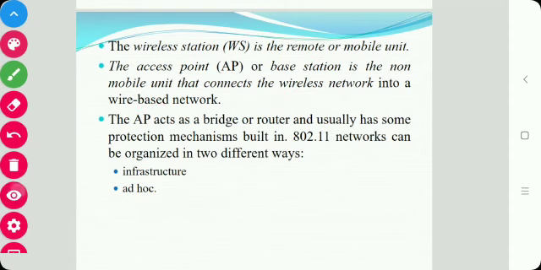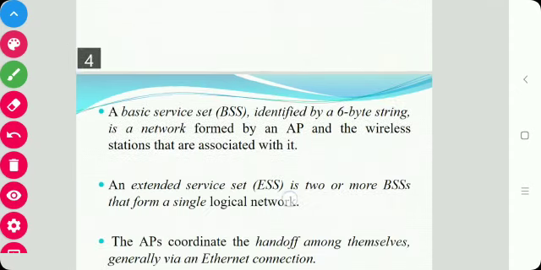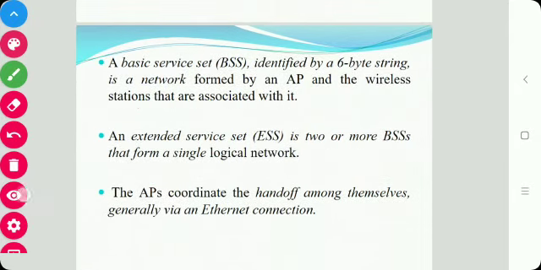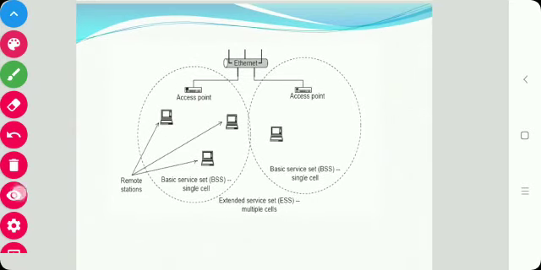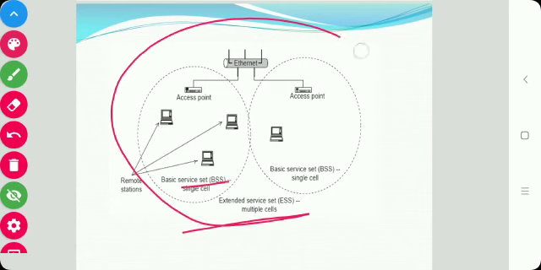First of all, we will see what is BSS. BSS means basic service set, which is identified by a 6 byte string, and it is a network formed by an AP, that is an access point, and the wireless stations that are associated with it. And what is ESS? See in the diagram, this is BSS, and this total is ESS.